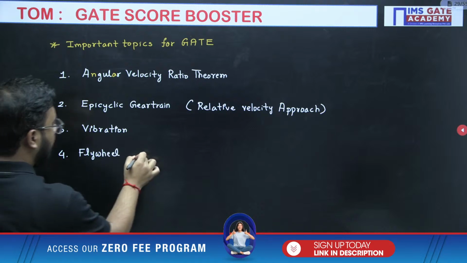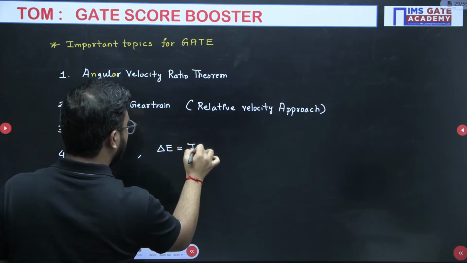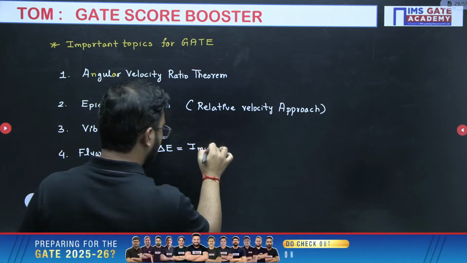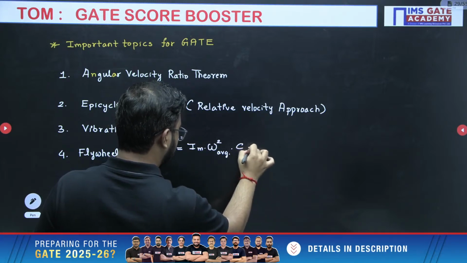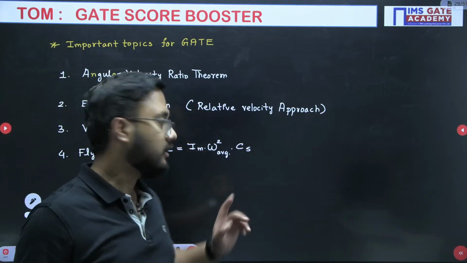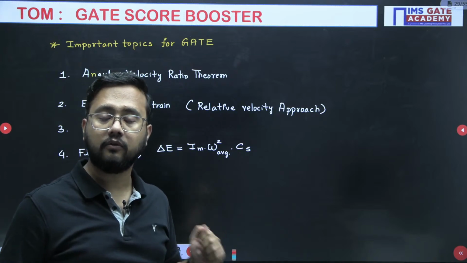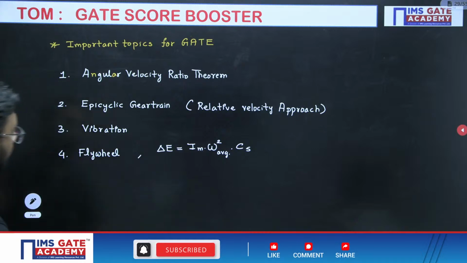In flywheel, I have already told you there is only one formula: delta E equals I, mass moment of inertia, into omega square, where omega means average omega or mean omega, into CS. All the questions are from this formula itself. You need to know how to calculate delta E, the work done per cycle, and how the calculations are done. All those things you should remember.